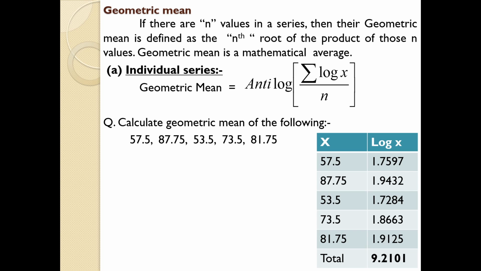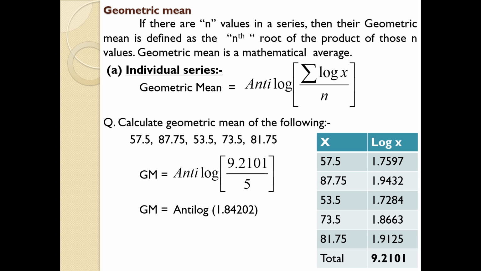You will get 9.2101. So we have found the numerator of this part, that is total of log x. We have already found N, which means number of items. So let's substitute the details in the equation. Geometric mean is anti-log of 9.2101 divided by 5, and by solving the numbers within the bracket you will get anti-log of 1.84202. See, it's very easy.